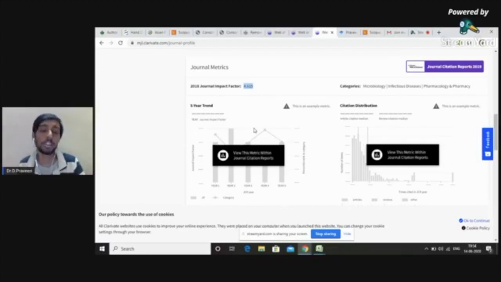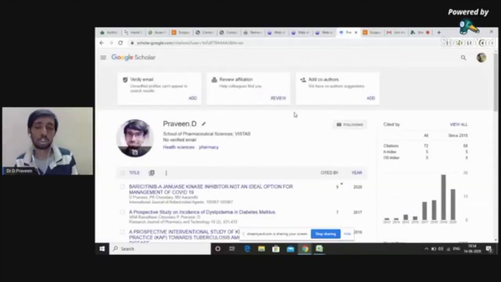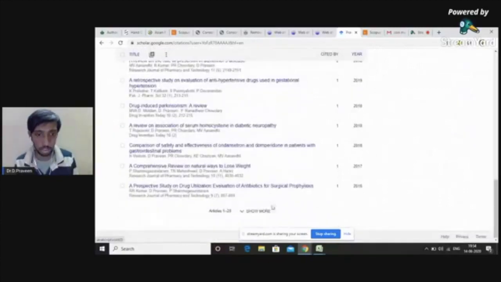There is something else you should keep in mind. When your paper gets published, the next thing is that, as a researcher, you should maintain an academic and research profile to keep your papers and track your citations. For example, this is my Google Scholar profile. Google Scholar is the basic place where you can track all your publications. Here is the list of publications that I have.